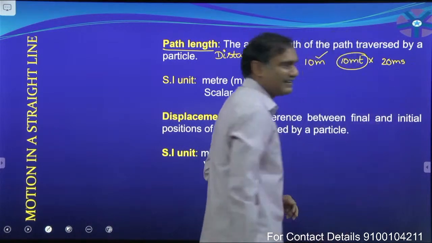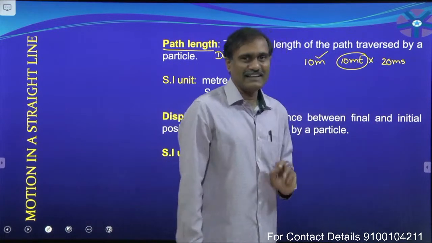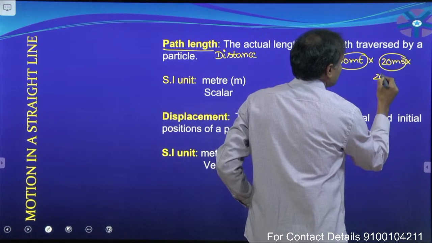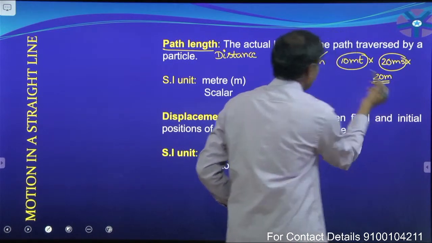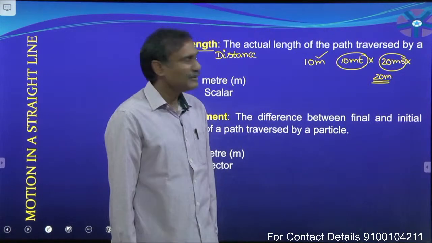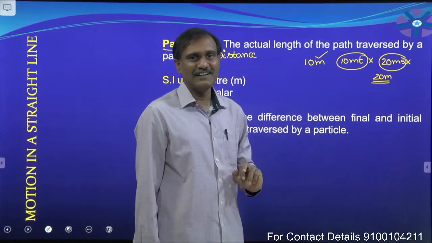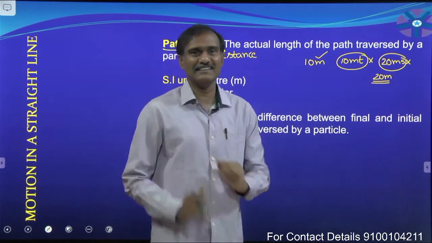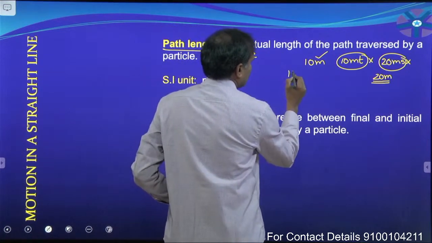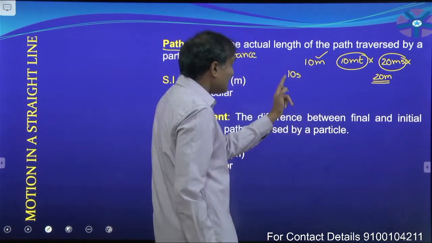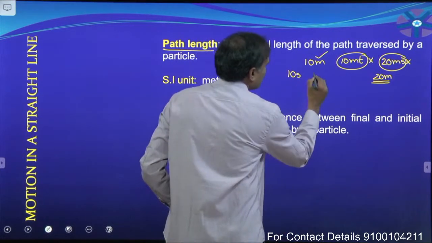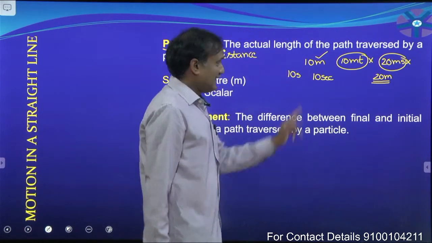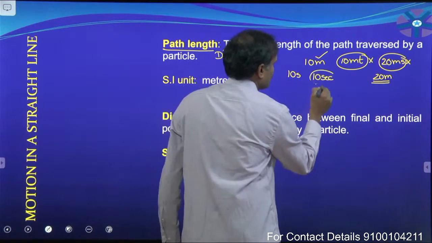If you put the plural, yes, that is also a wrong representation. You keep it in the same manner, 20 m. Don't use plural after the symbol. Now, how to represent 10 seconds? Listen to me, 10 small s. You should not represent it in the other manner. Generally, most of us represent it in that manner, but this representation is wrong.